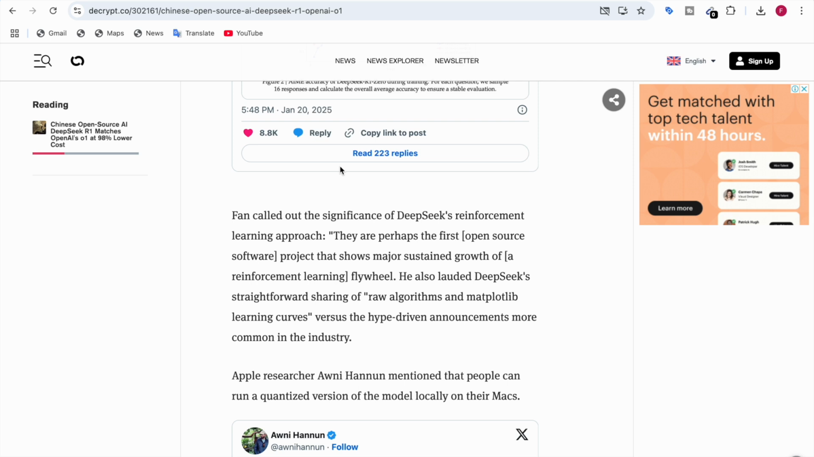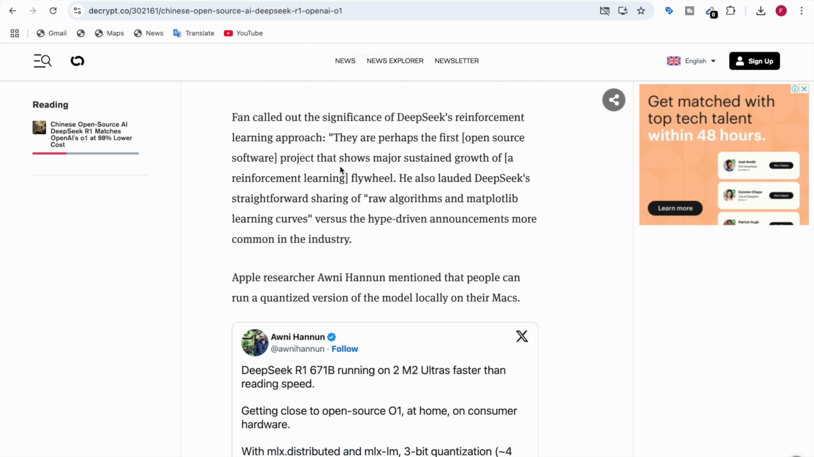Fan also called out the significance of DeepSeek's reinforcement learning approach. He says that they are perhaps the first open source software project that shows the major sustained growth of a reinforcement learning flywheel. He also lauded DeepSeek's straightforward sharing of raw algorithms and matplotlib learning curves versus the hype-driven announcements more common in the industry.